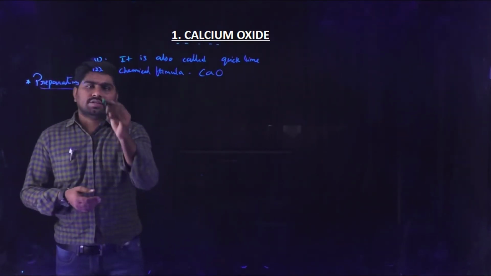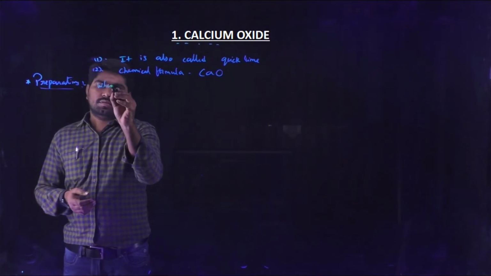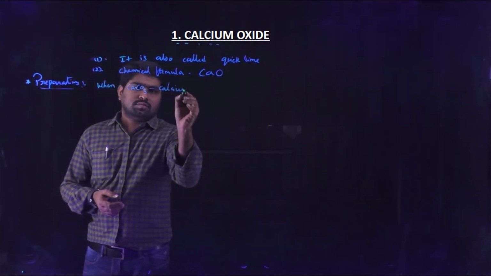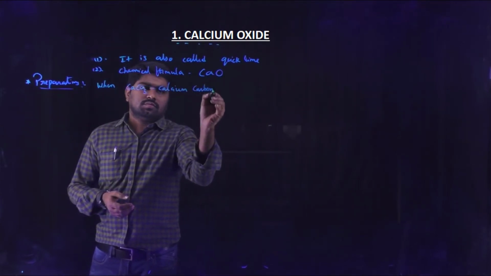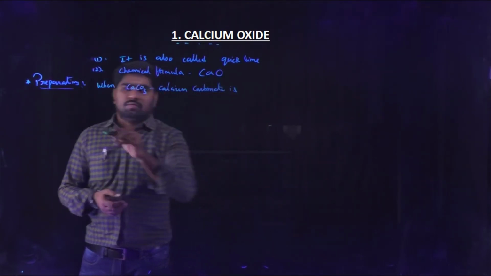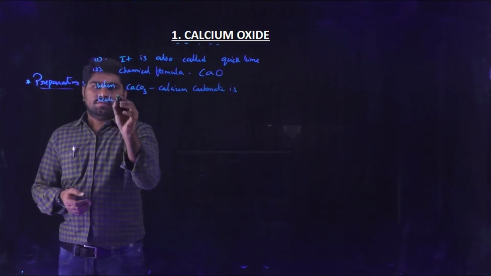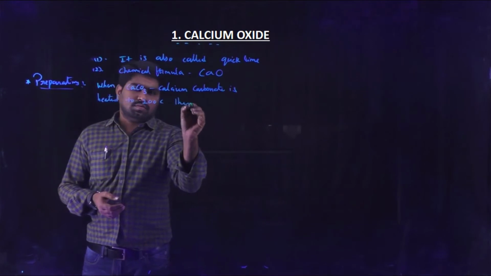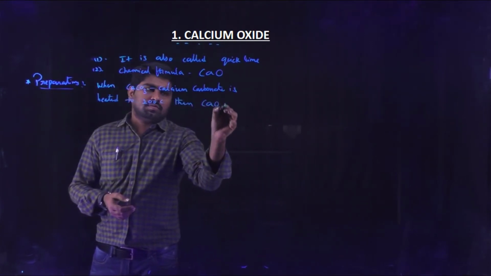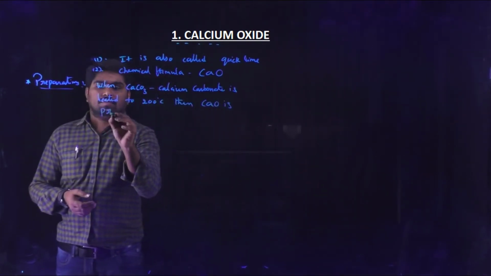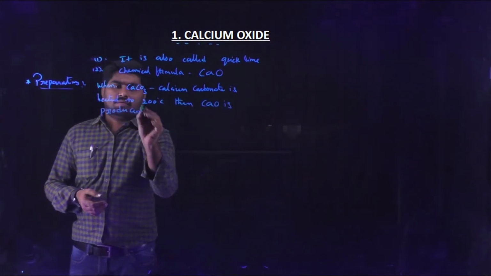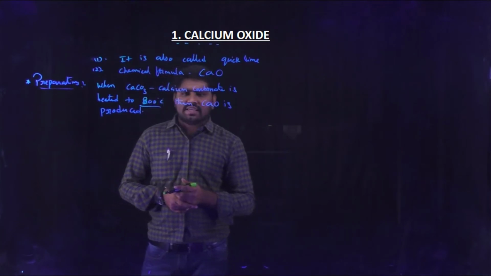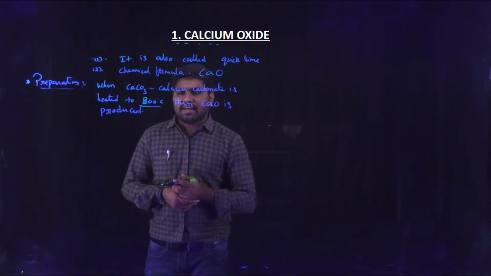When calcium carbonate is heated to 800 degrees centigrade, calcium oxide is prepared.